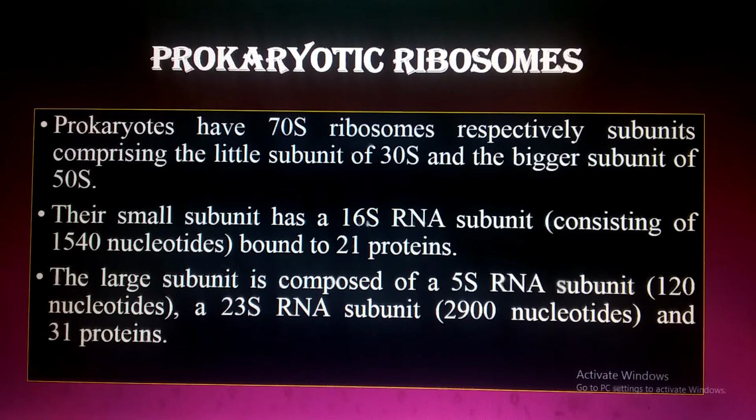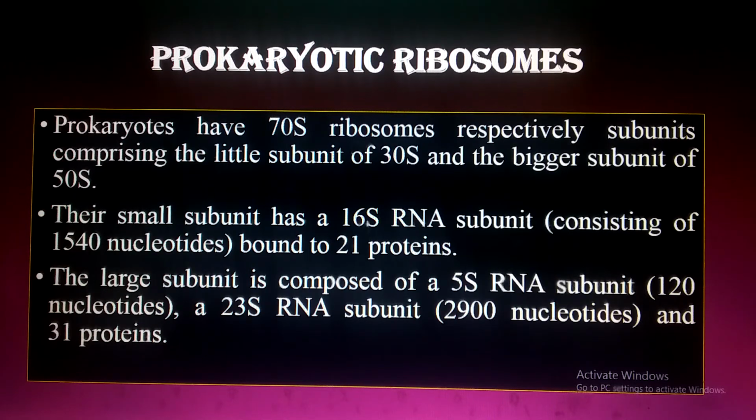Means 21 proteins and 16S RNA make the smaller 30S subunit. And the larger subunit is composed of a 5S RNA subunit, which is about 120 nucleotides, a 23S RNA subunit, which is about 2900 nucleotides, and 31 proteins.